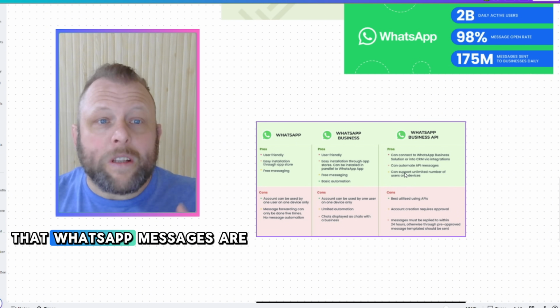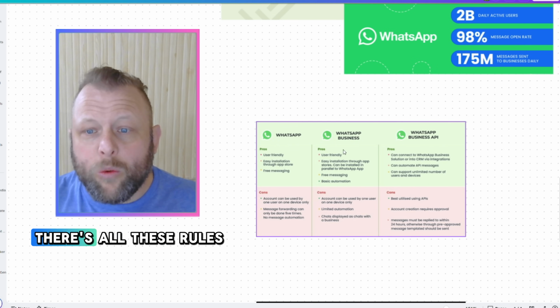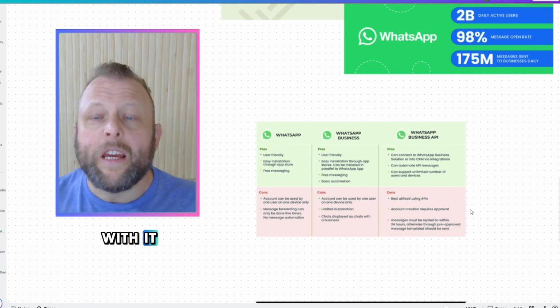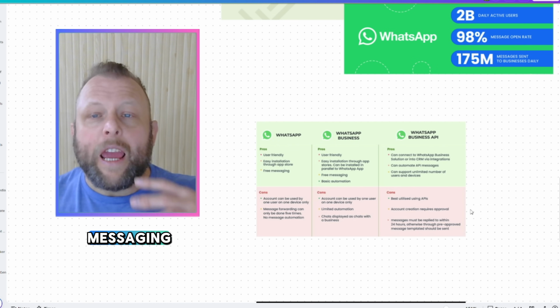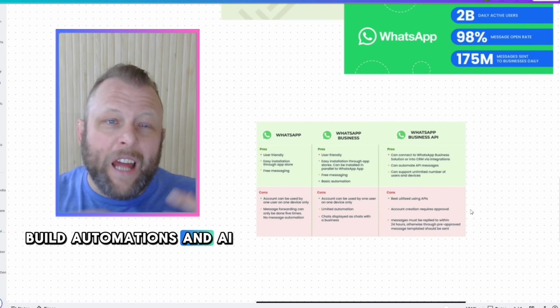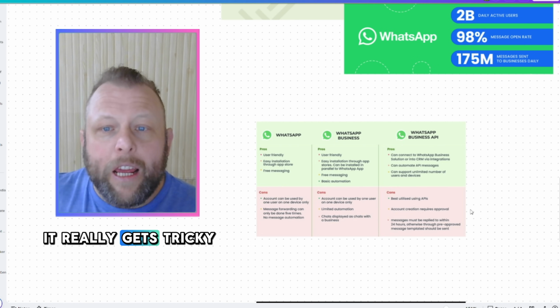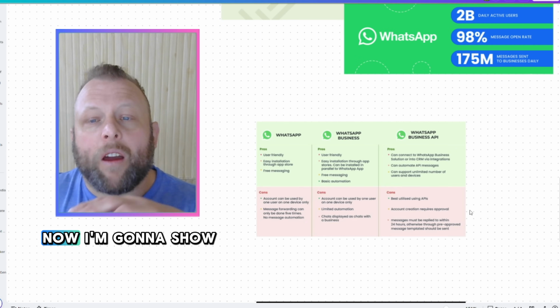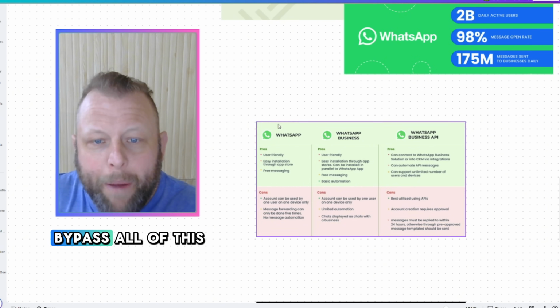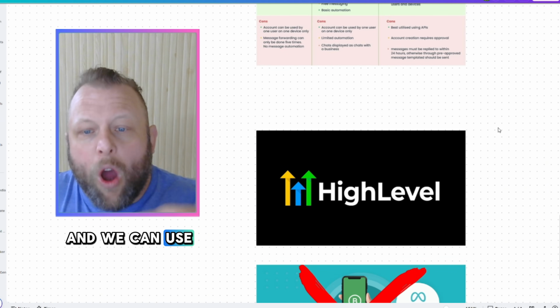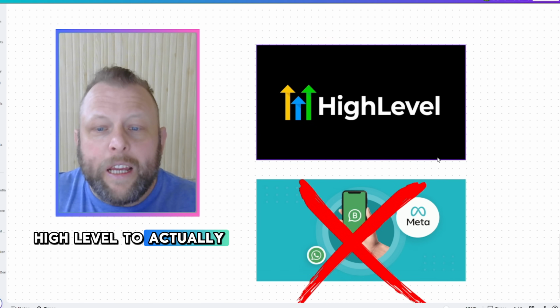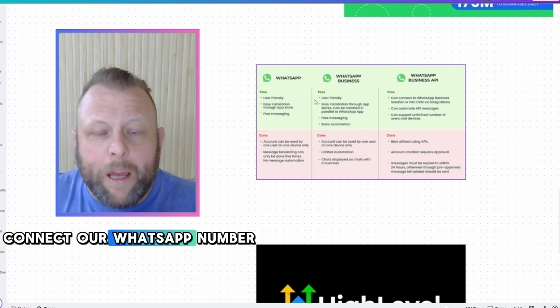Now you might think that WhatsApp messages are free, and actually there are all these rules and regulations that go with it, and you need utility messaging. And when you want to build automations and AI that go with it, because we need it, it really gets tricky. Now, I'm going to show you how we can bypass all of this, and we can use HighLevel to actually connect our WhatsApp number in.